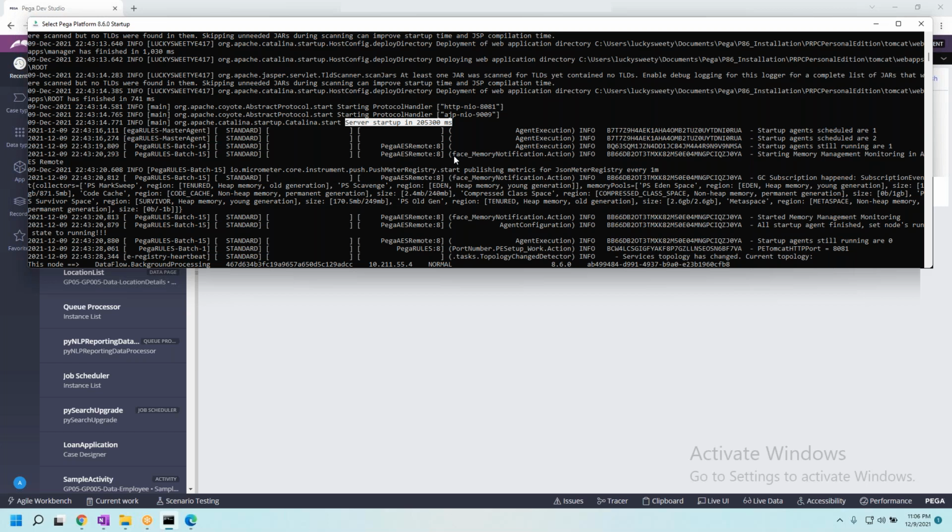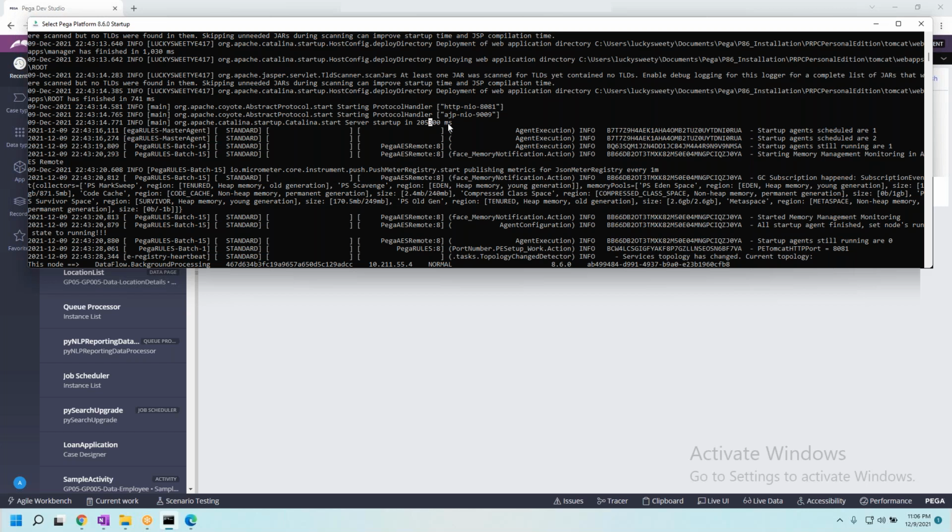See, Pega is not a software. It is a server that is installed in your laptop. It says that server started in 2053 milliseconds.